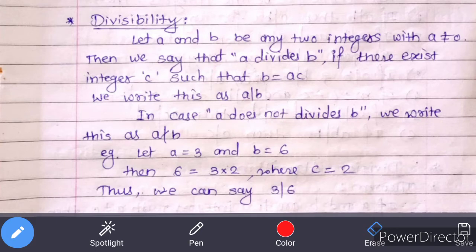Next concept, that is divisibility. Let us see the definition of divisibility. Let a and b be any two integers with a is not equal to 0. Then we say that a divides b if there exists integer c such that b is equal to ac.